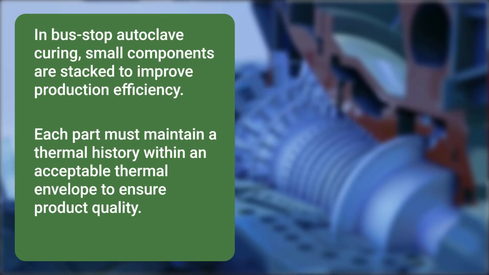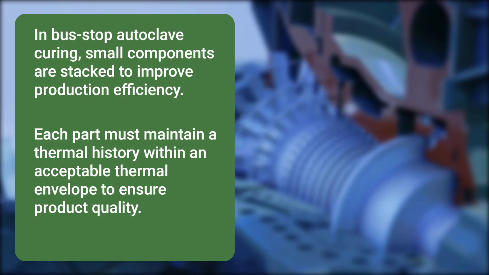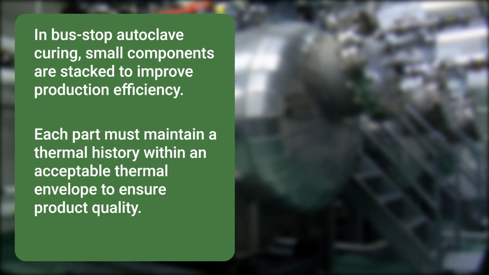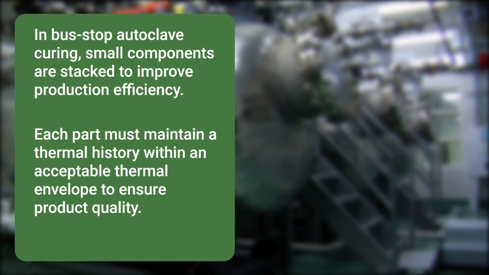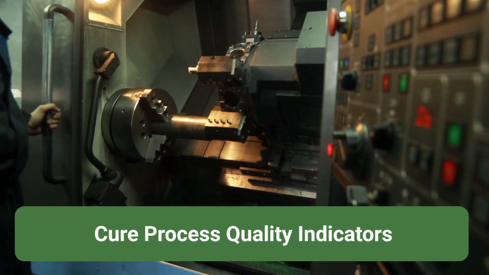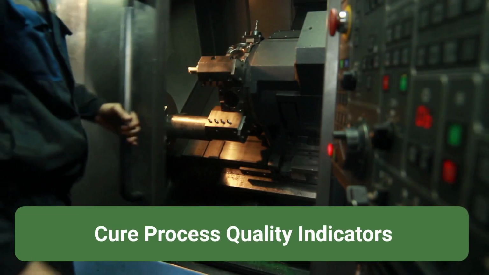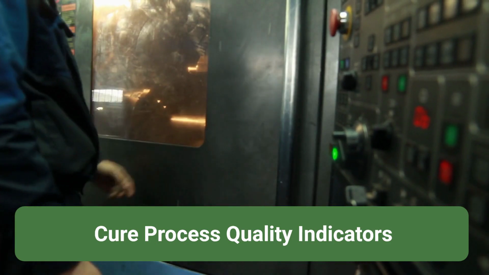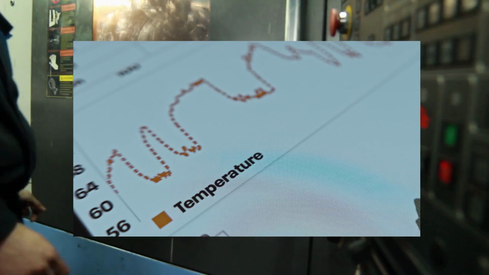In bus-stop autoclave curing runs for manufacturing composite aerospace structures, multiple small components, each with similar physical characteristics and qualified to undergo the same cure cycle, are stacked together in a single autoclave to improve production efficiency. Despite the shared cure cycle, each part must maintain a thermal history that stays within an acceptable thermal envelope to ensure product quality. To achieve a successful cure across all components, parts are carefully selected based on physical similarities, such as laminate thickness, construction type, e.g. monolithic versus sandwich panels, tooling material, and other relevant attributes.